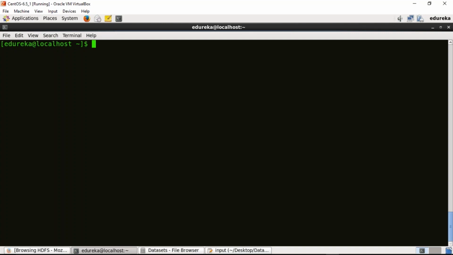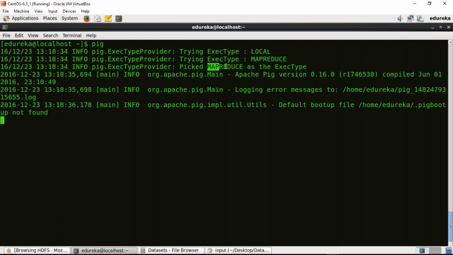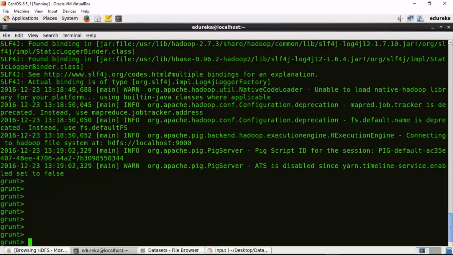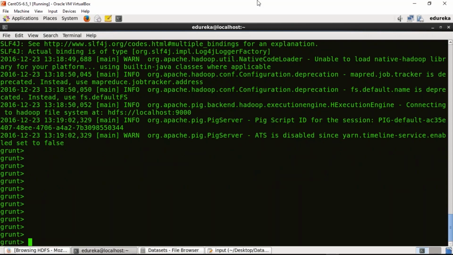So guys, we want to execute Pig in MapReduce mode. What is the command I should execute? Anyone? Absolutely right, Aftab. It is simply pig. Good. As you can see, it has picked up the MapReduce execution type. Okay, we are in the grunt shell now.